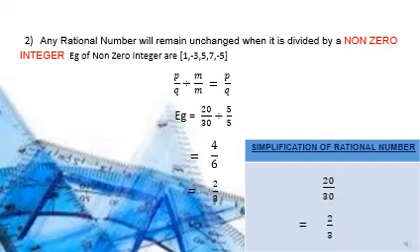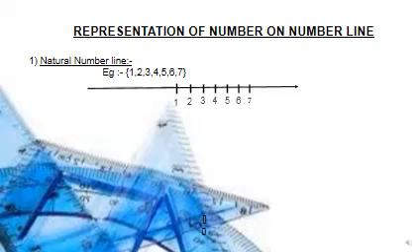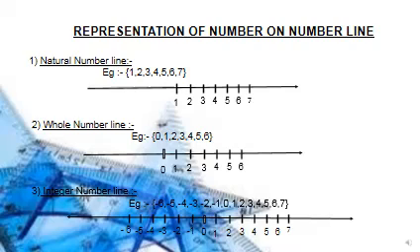So students, I hope you are all clear with the content which I have taught you till now. Now we will begin with the easiest content of this chapter, that is representation of numbers on the number line. So students, in this we will learn how to represent various numbers on the number line. We will first begin with the natural numbers. The concept of placing or representing natural numbers and whole numbers is similar. So first we will begin with the natural numbers.